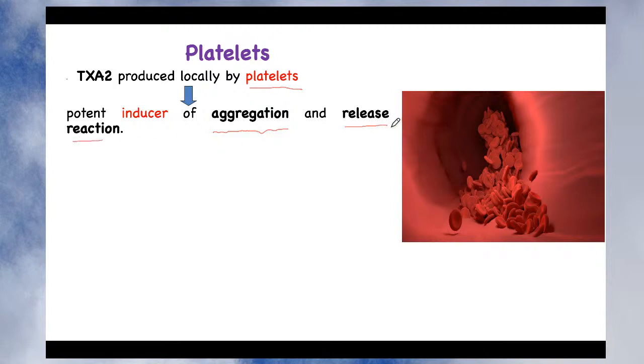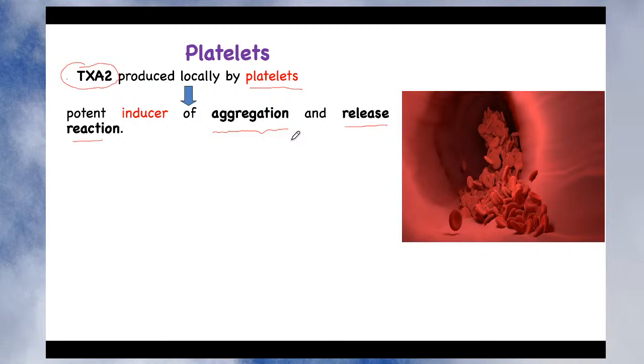These chemicals attract more platelets to the site where thromboxane is released, isn't it? Due to the attraction of those platelets, there will be platelet aggregation and formation of the blood clot. So thromboxane A2 is produced locally by the platelet, and it is a potent inducer of aggregation and release reaction.